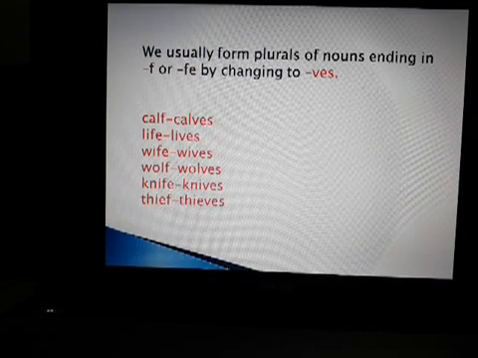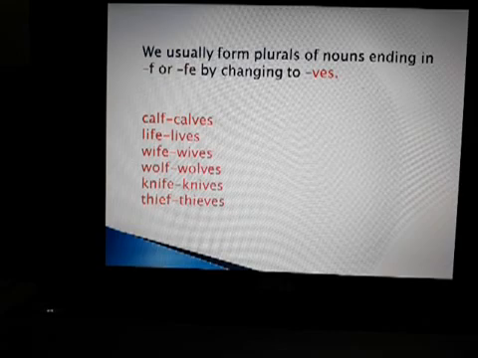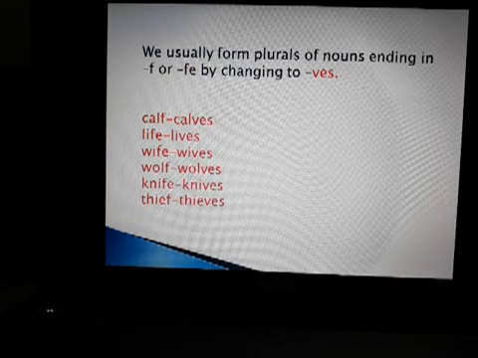Children, we usually form the plural of nouns ending in f or fe by changing them into ves. It means where the last letter is f or the last two letters are fe, we change them into ves. Here are a few examples on your screen. Okay, let's see.